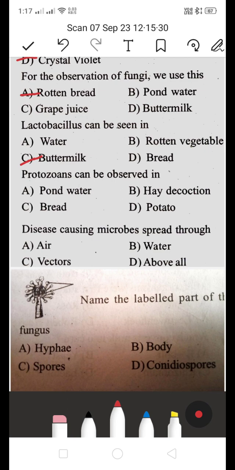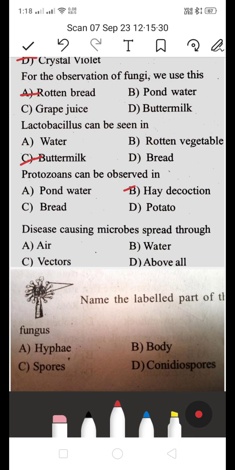Protozoans can be observed in A pond water, B hay decoction, C bread, or D potato. Which is the right answer? Protozoans can be observed in hay decoction, because hay is nothing but grass. There are water droplets on the grass, so protozoans can be observed. Examples of protozoans are amoeba and paramecium.